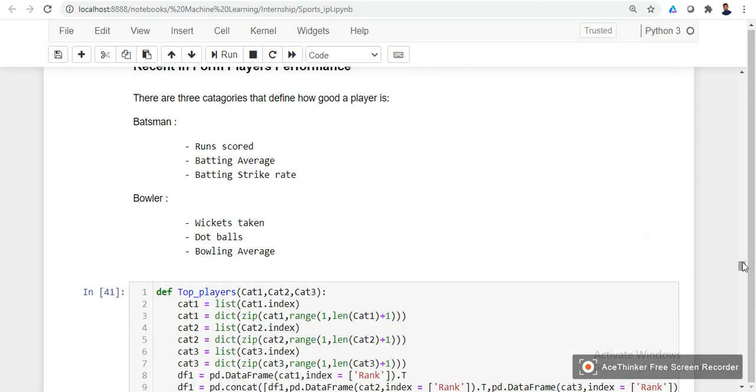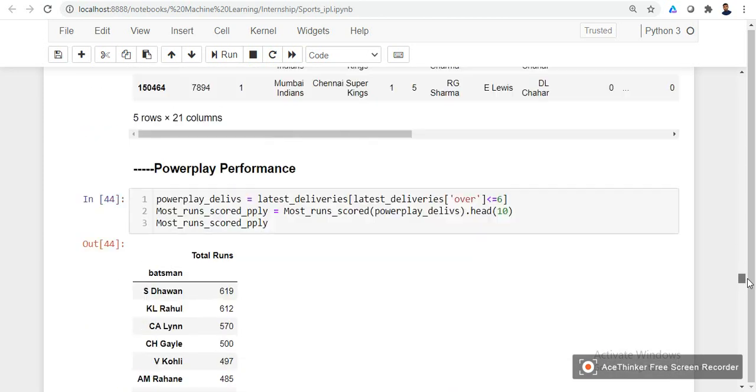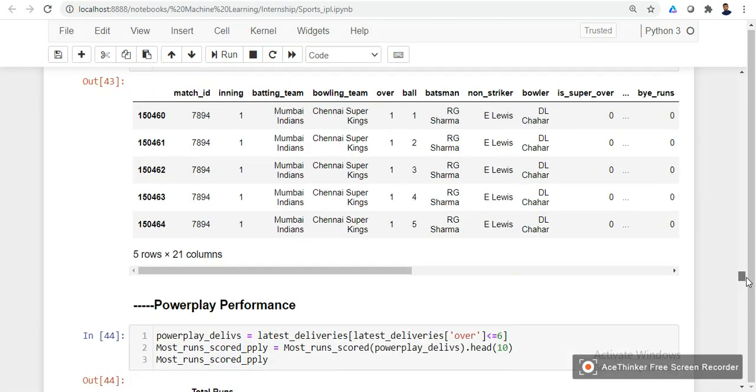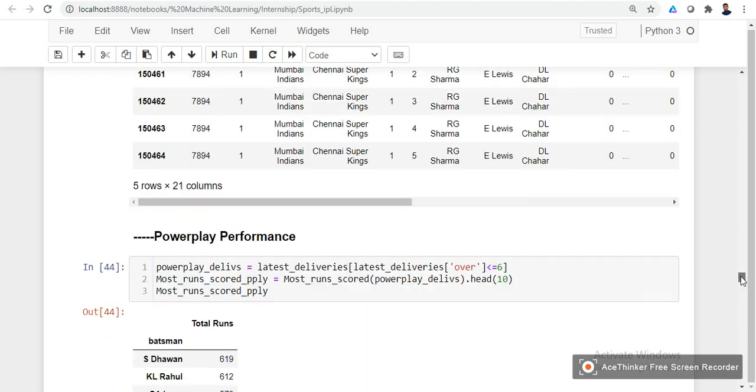Here we defined a function called top players, where we give the inputs as the 3 different categories. In these 3 categories we get the best players. This is the function we are using in the coming code. So here is the latest data set.